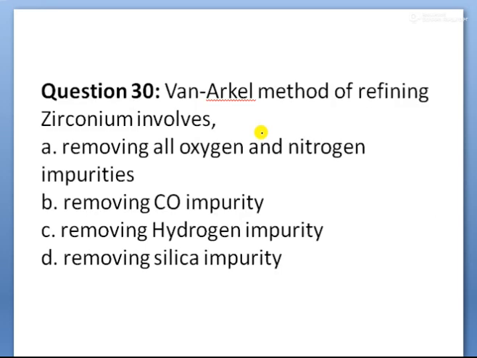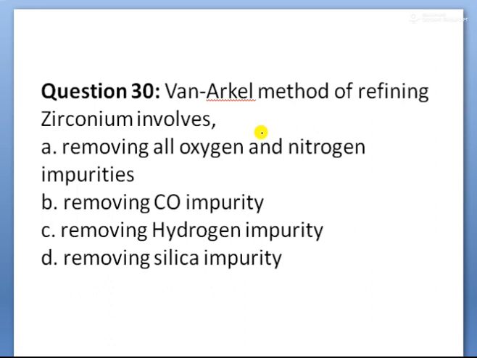Next, children. Van Arkel method of refining of zirconium involves. In this method, impure metal is heated with iodine in a sealed vessel, so that the metal forms volatile metallic iodide and impurities do not react with iodine. The metallic iodide is then decomposed at a high temperature, giving the purified metal, children.